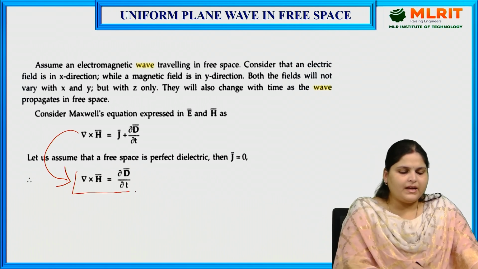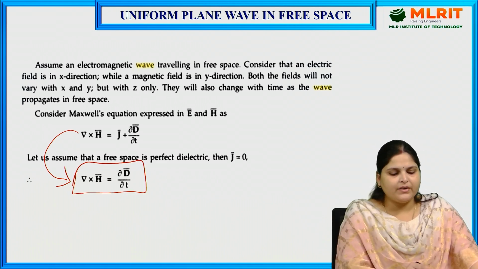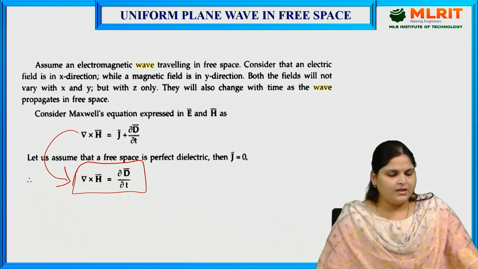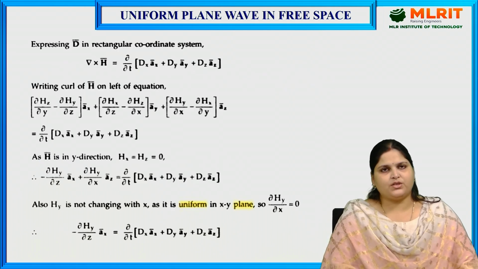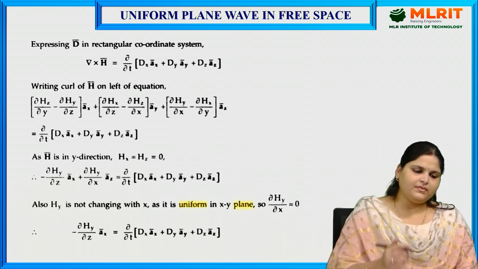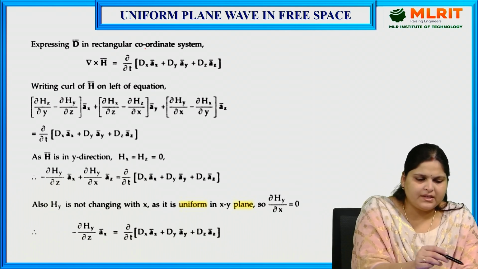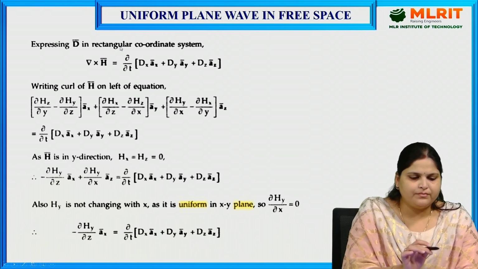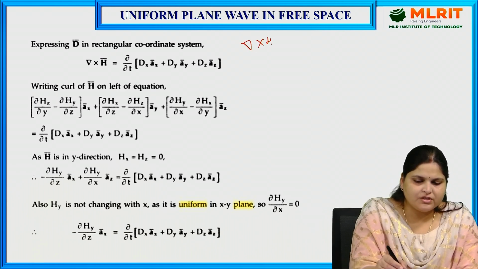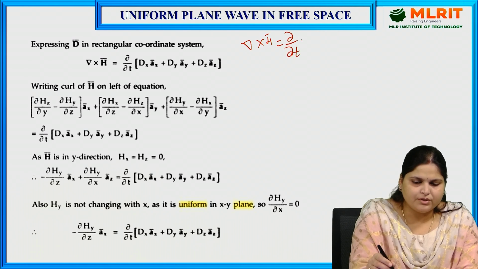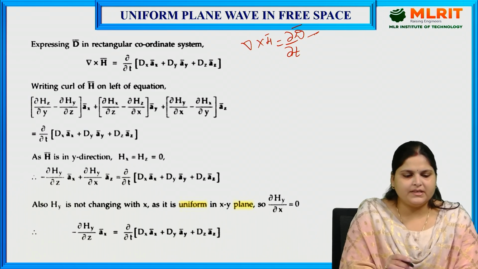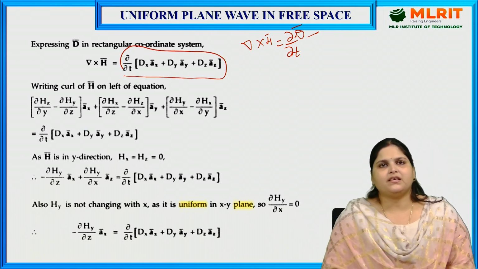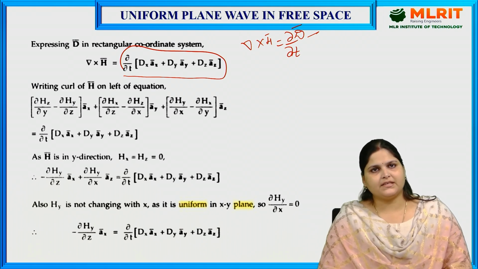Here, if you notice, we have curl and we have dou by dou t. We need to take one coordinate system. So, we are going to choose the rectangular coordinate system, or we can call it the Cartesian coordinate system also. So, we will express this D in the rectangular coordinate system. I'll just rewrite this equation. This equation was dou by dou t of D. So, D can be written as Dx ax plus Dy ay plus Dz az.